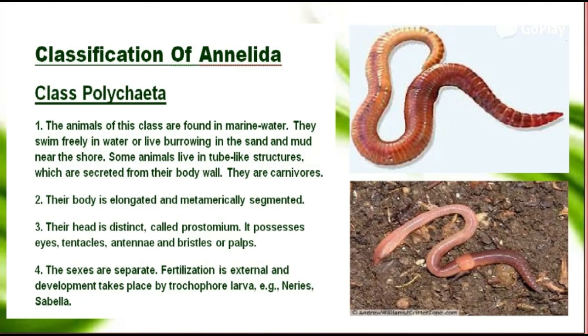Their head is distinct, called prostomium. It possesses eyes, tentacles, antennae, and bristles or bulbs. The sexes are separate, fertilization is external, and development takes place by trochophore larvae, for example, Nereis and Sabella. And these are the representative members of this class.